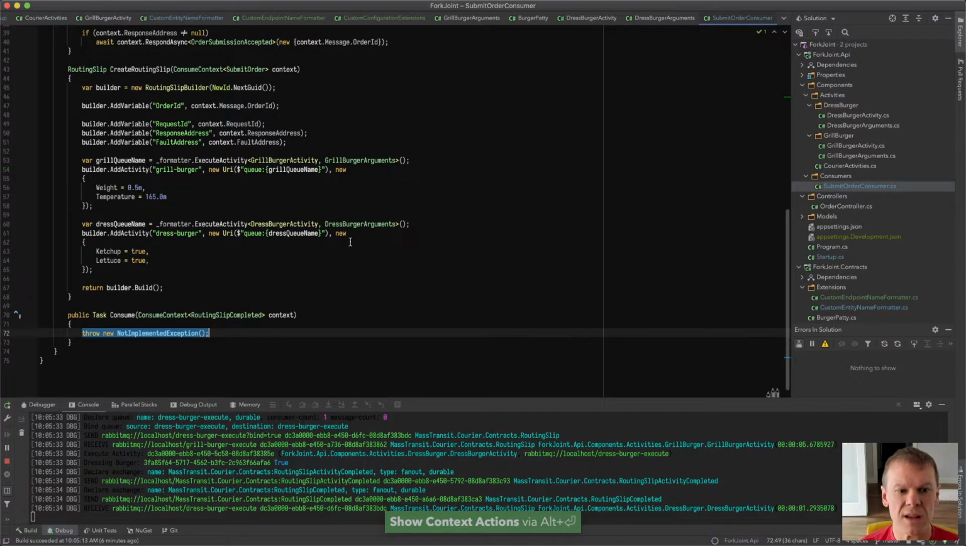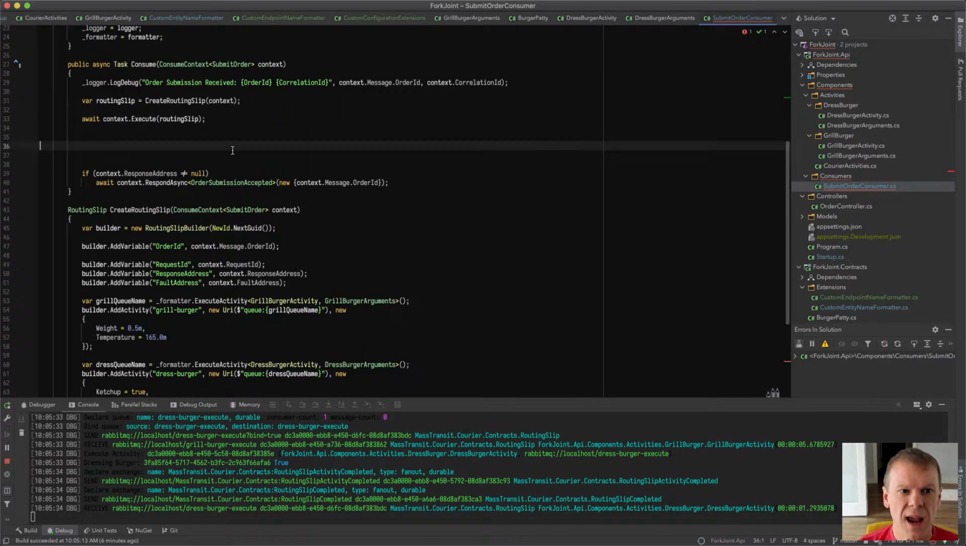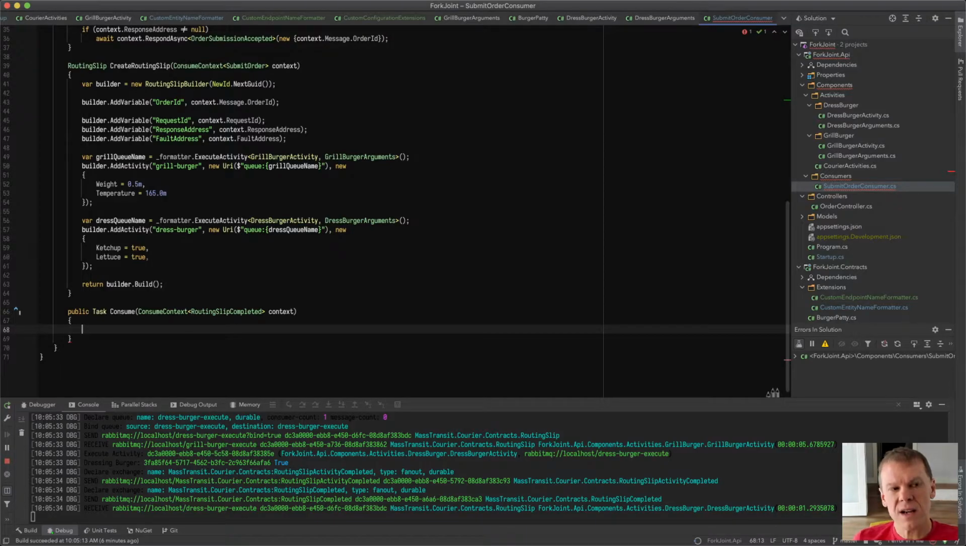So I'm going to add another method that's going to consume the routing slip completed event. And when that event is received, I'm going to use the information in that event to determine if I have the request information and send a response to the original requester. So basically, I'm just decoupling the consuming of the request from the producing of the response, because it doesn't matter. It's an address that I'm sending a message to. And I can do that from any component in my system.